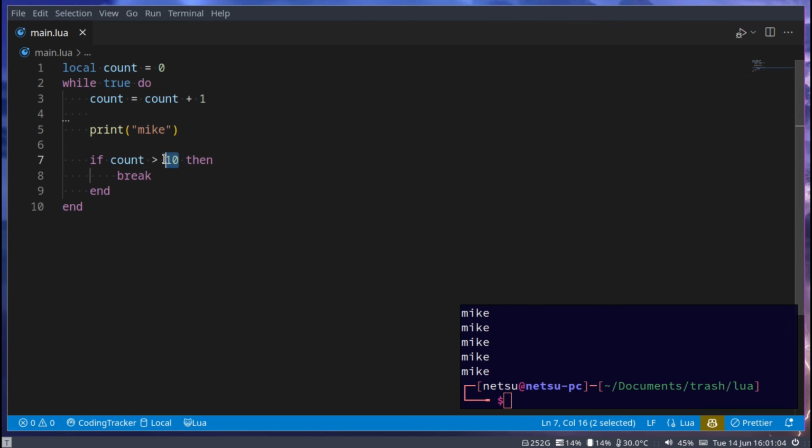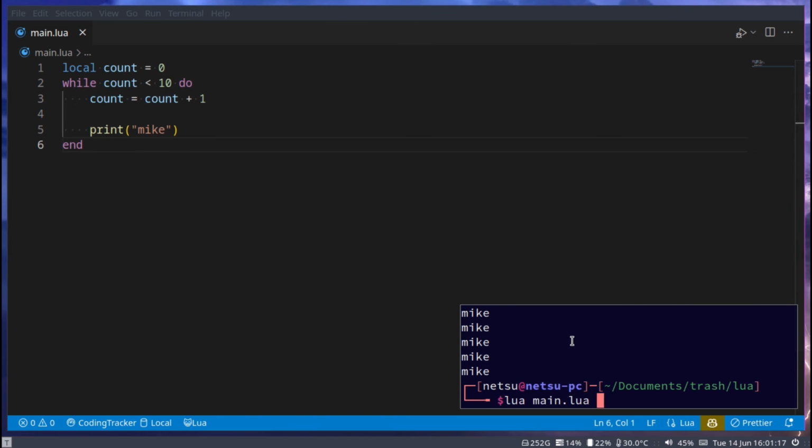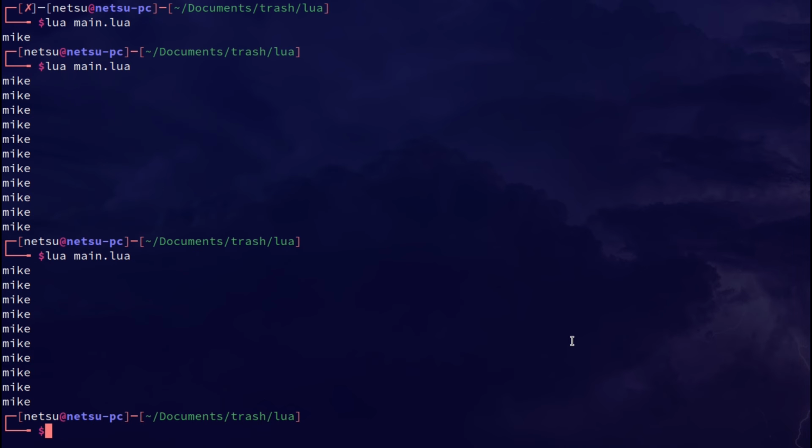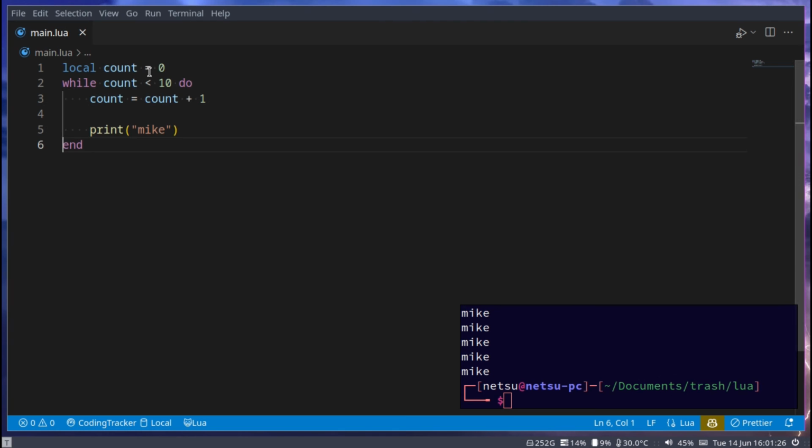Cool. You could also do this. Put that there. While count, and instead of more than 10, we can say less than 10. So while count is less than the number 10, run this loop. Now if we run it, until count is at least 10, it will run this code.